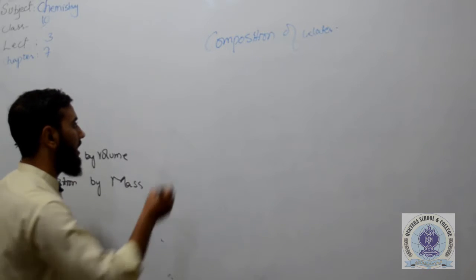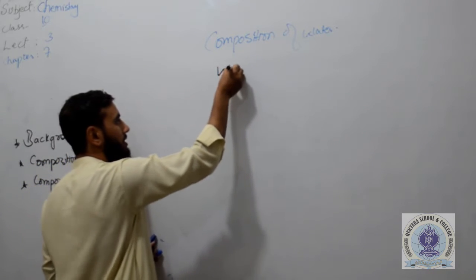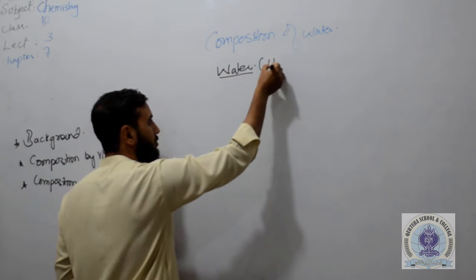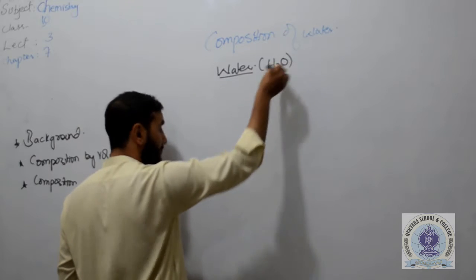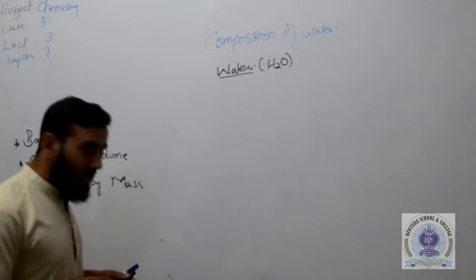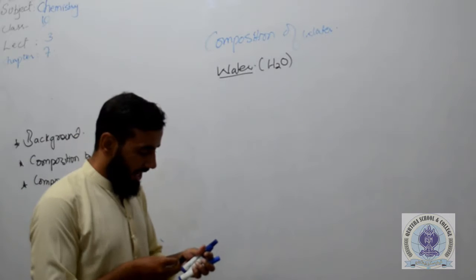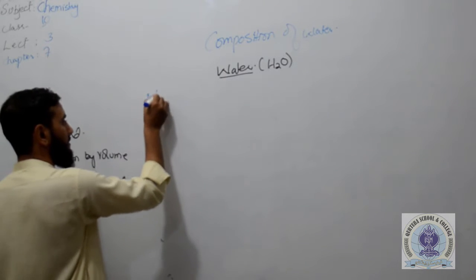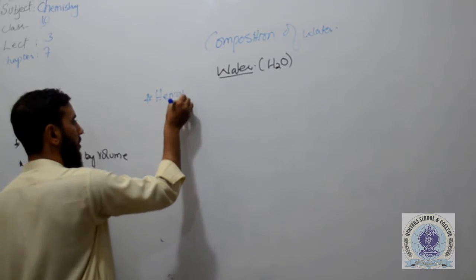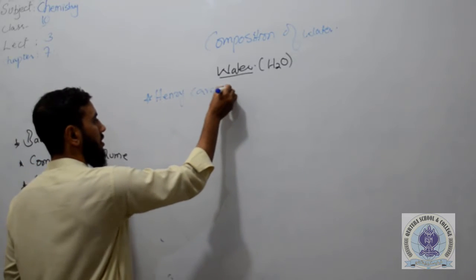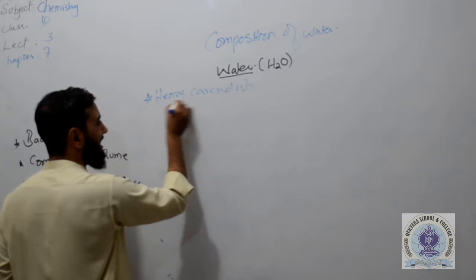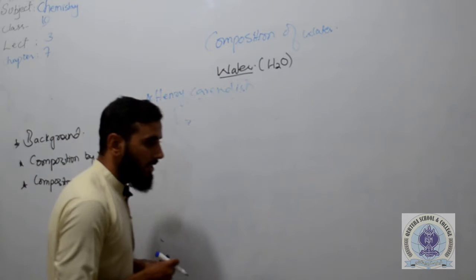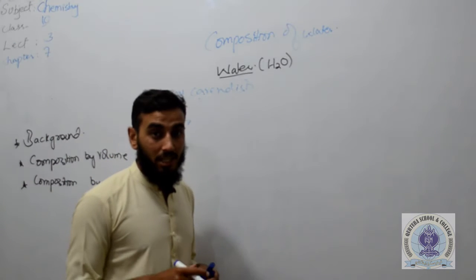As I said, what we are going to discuss is the composition of water. So what is water? Its formula is actually H2O. There was a scientist, his name was Henry Cavendish, and he was the first scientist who came up and said that water is not an element.